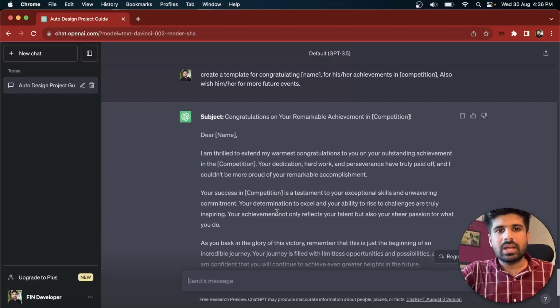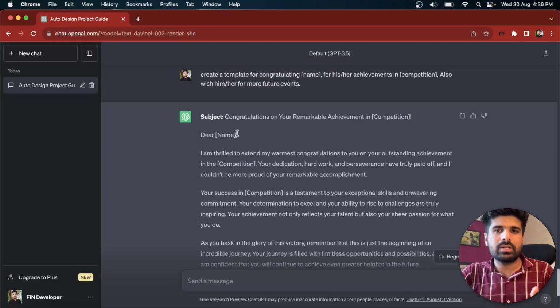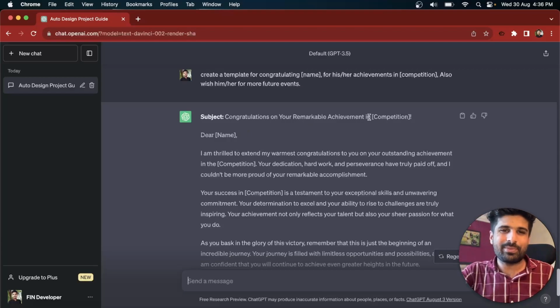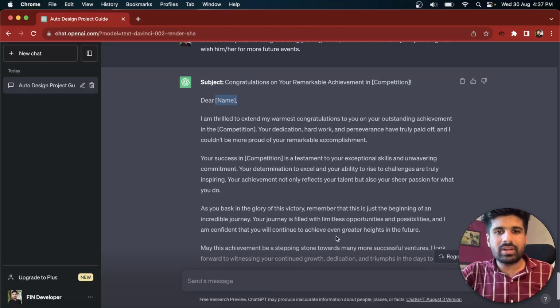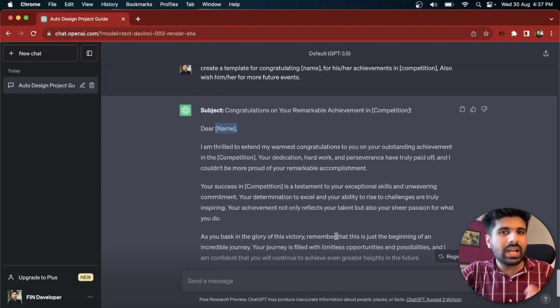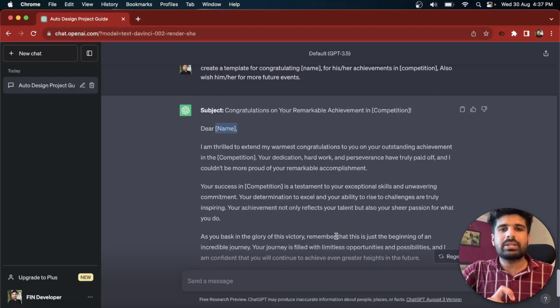Now here you can see a template got generated by ChatGPT. Every time you want to send it to anyone who won any particular competition or made any remarkable achievement, you just replace the competition name and the name, and the rest of the thing will be the same. And you can add a word limit as well in order to limit your message.